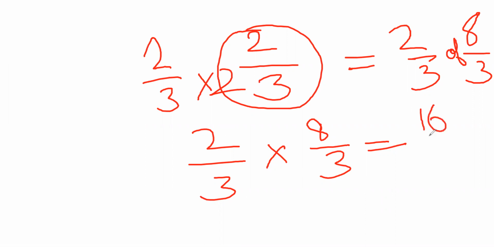8 ones are 8 and 8 twos are 16, and over here 3 threes are 9. And yes, we know that they can be simplified, so this is the proper answer. But yes, it seems to be an improper fraction. So we can convert it into the proper fraction if we want. So we have cleared the concept of this question also.